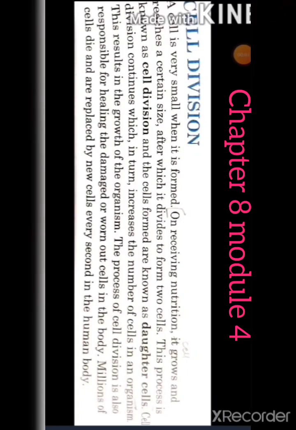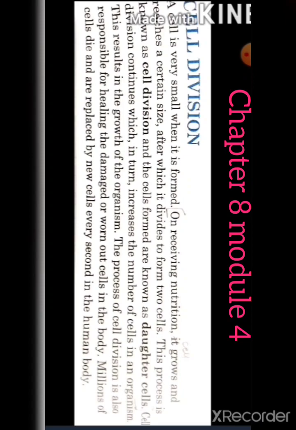Hello dear students, today we'll be discussing the last topic of the chapter and the question answers. The last topic is cell division. A cell is very small when it is formed, and on receiving nutrition it grows and reaches a certain size, after which it divides to form two cells. This process is known as cell division, and the cells formed are known as daughter cells.